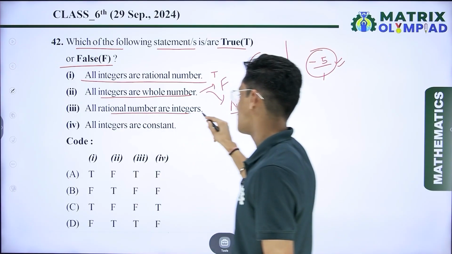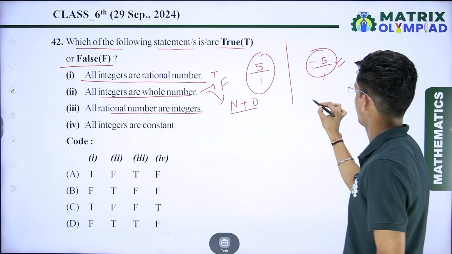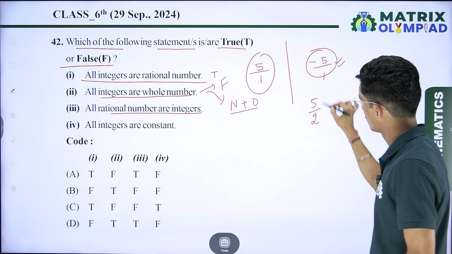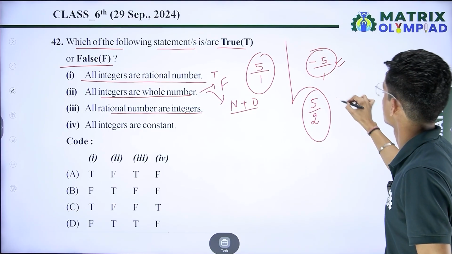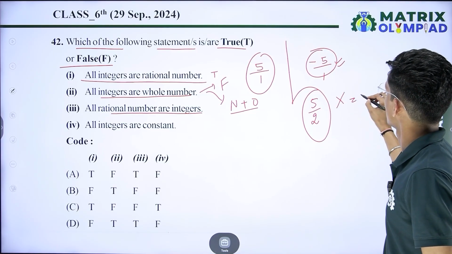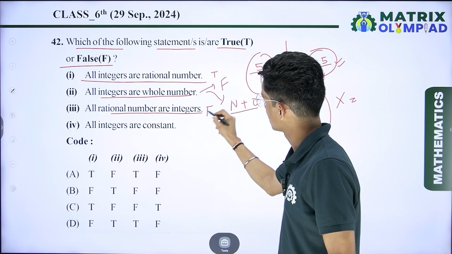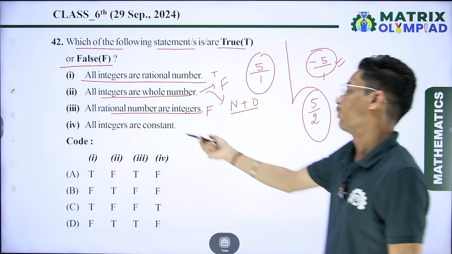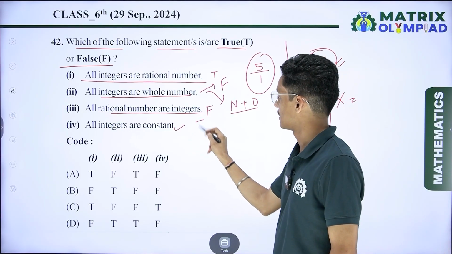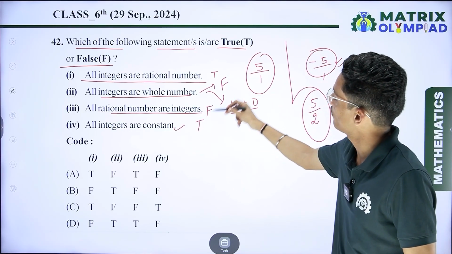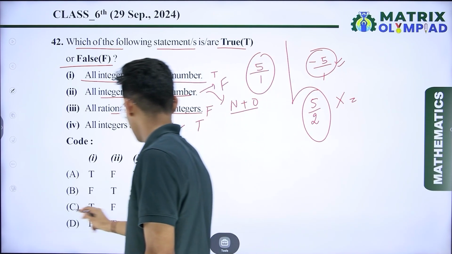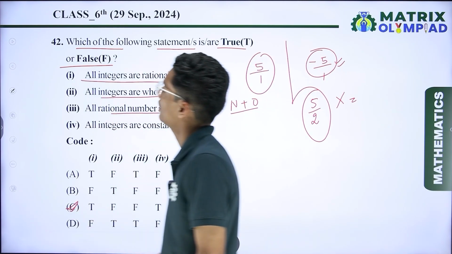All rational numbers are integers. If I talk about 5 upon 2, 5 upon 2 is a rational number, but it is not an integer, so I can say that this one is also false. And all integers are constant, so this one is true. So the option is T, F, F, T. So T, F, F, T, option number C is the correct answer over here.